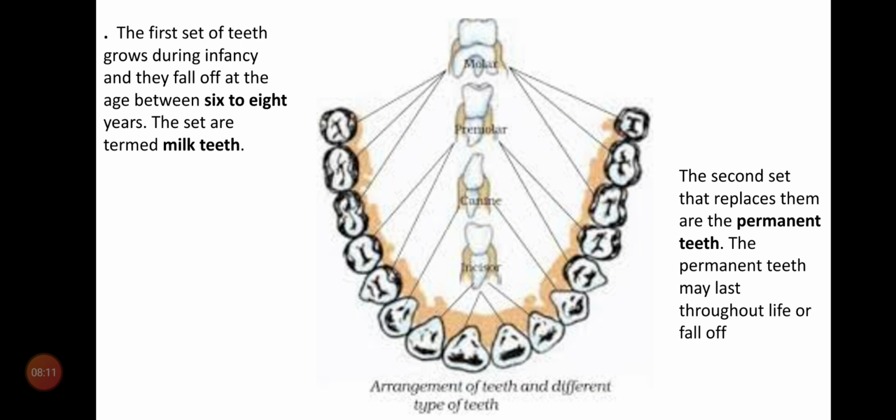These last throughout the life. These are permanent teeth. Permanent teeth may last throughout life or fall off. Milk teeth definitely fall off at the age of 5 to 8. Permanent teeth remain throughout life if you take proper care. These are the teeth.